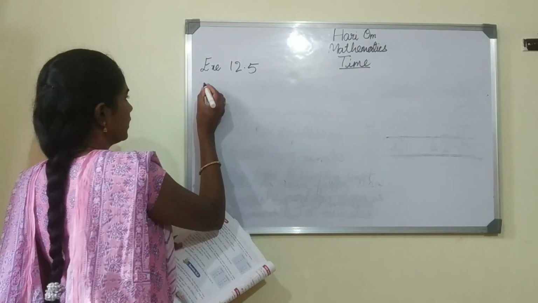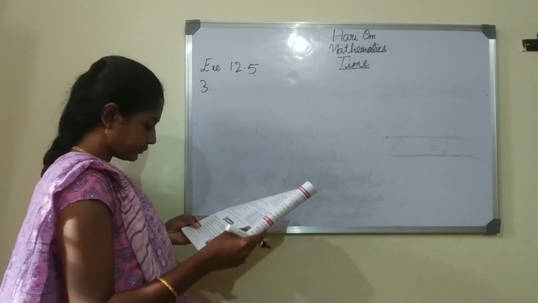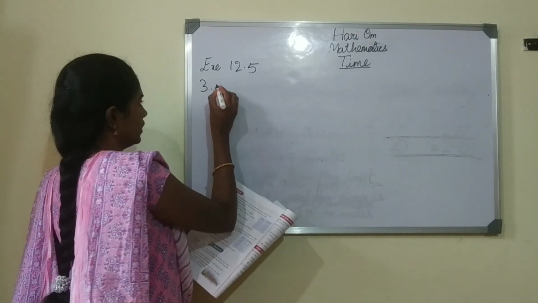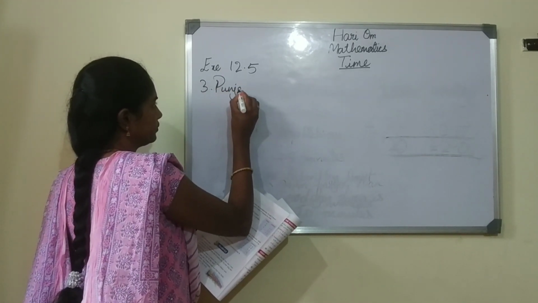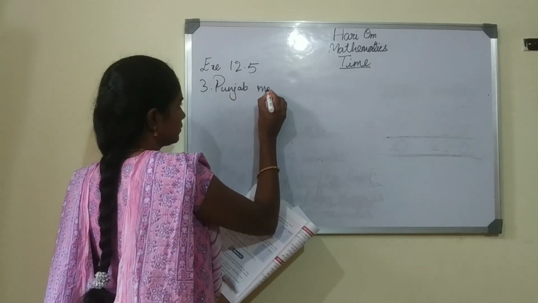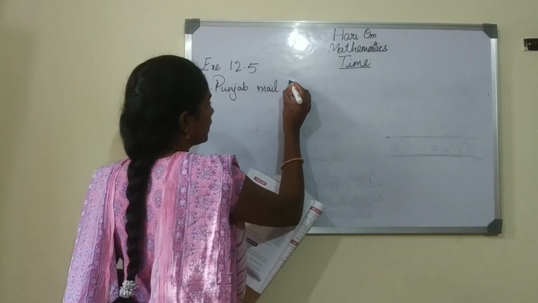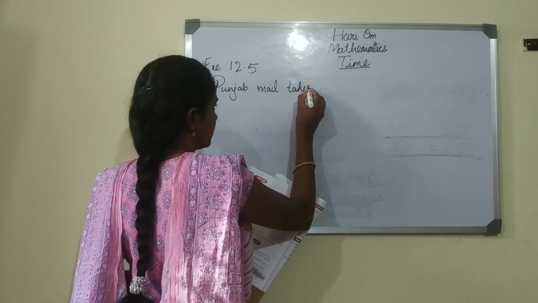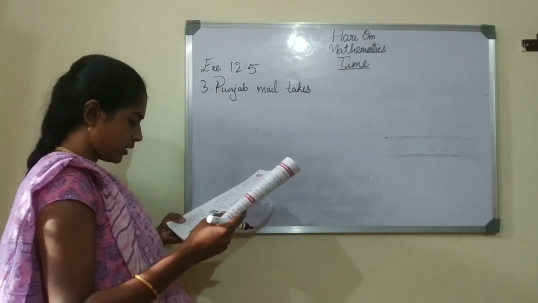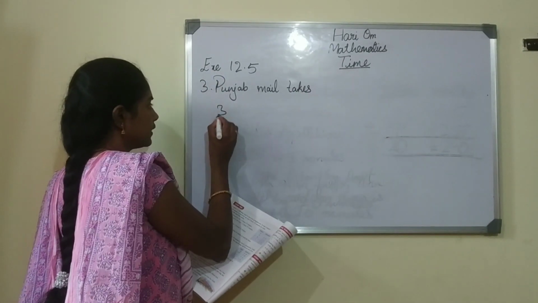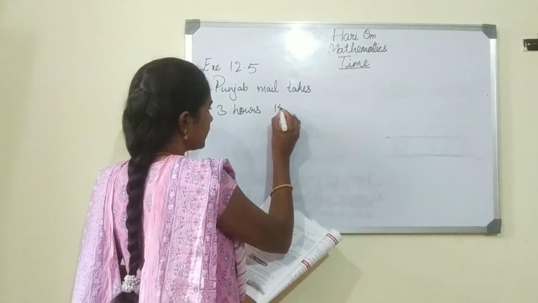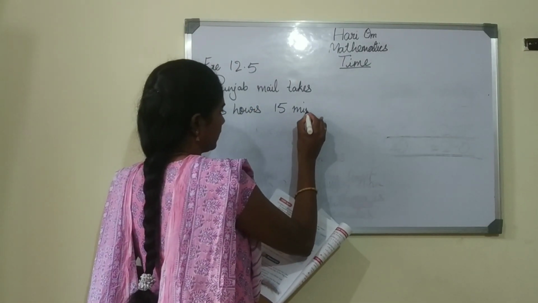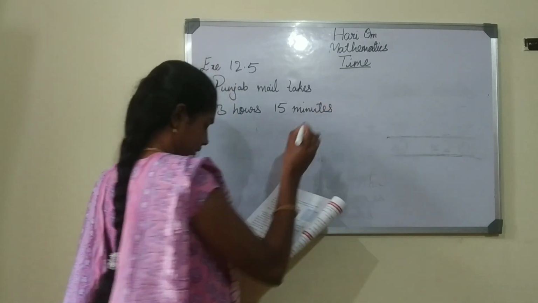Third one. How much time does Punjab Mail take? 3 hours 15 minutes.